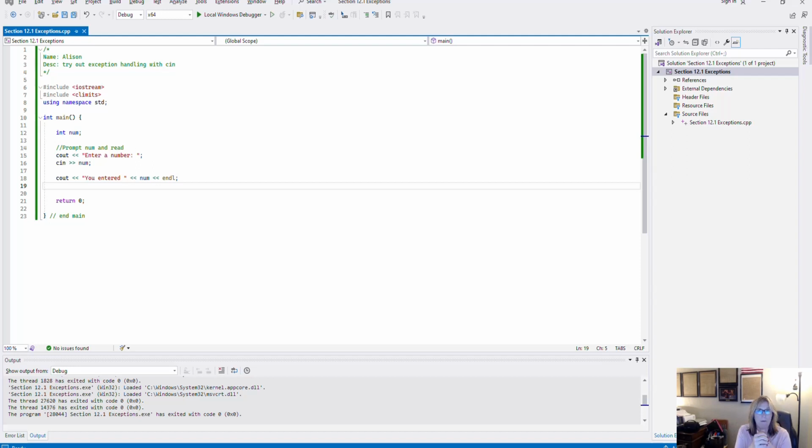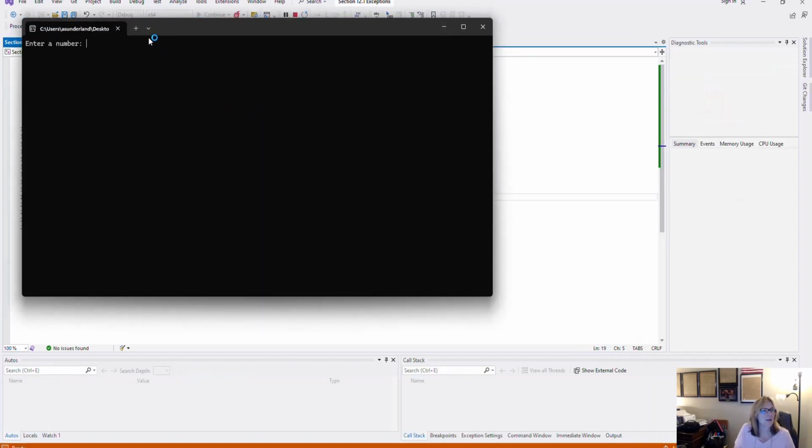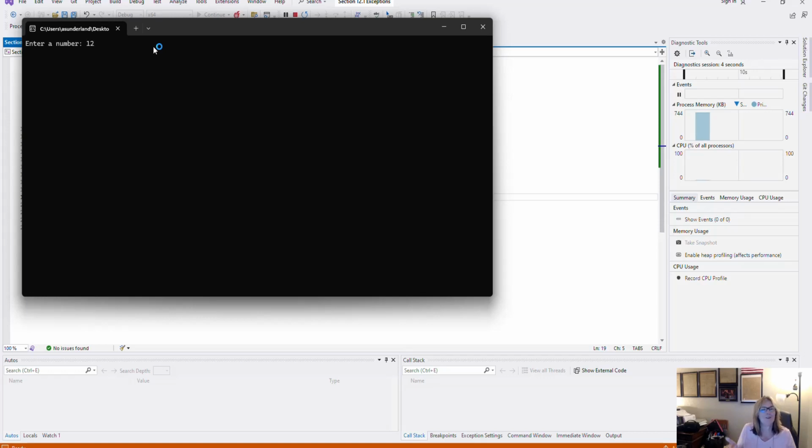I put a comment on my closing curly brace, and then inside of here I'm just going to create a number, and I'm going to prompt for that number, and I'm going to read it in, and I'm just going to mirror it back to the user. So let's see what happens when I run this program. So here we go. Enter a number. So if I key in 12, it should mirror it back.